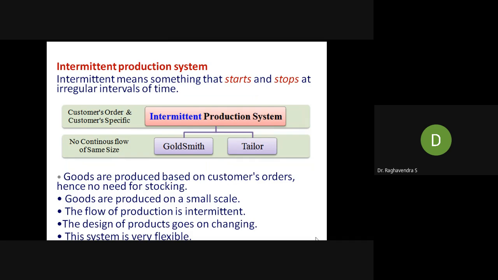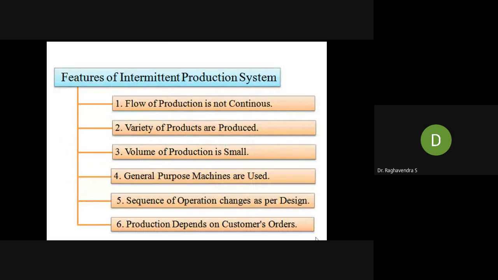The flow of production is intermittent. As I told, the design of products goes on changing. This system is very flexible. Whenever you want some modification or alteration in the cloth, you will get it done. This kind of system is called an intermittent production system.